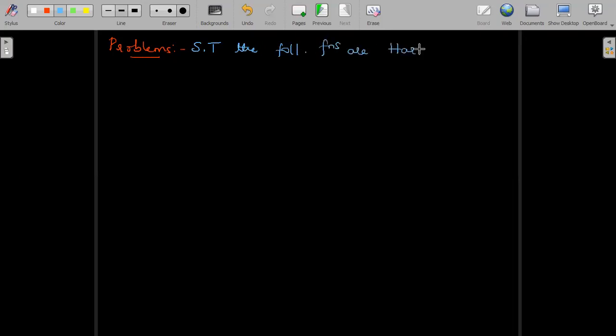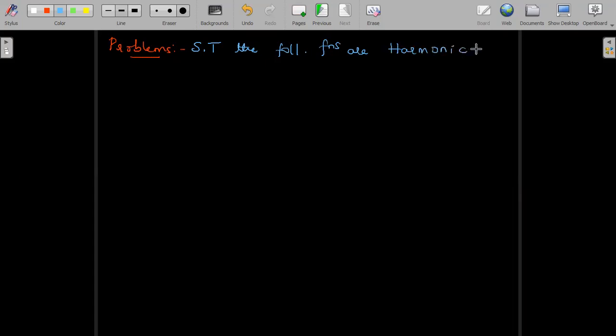So I can write down the common heading. Show that the following functions are harmonic.